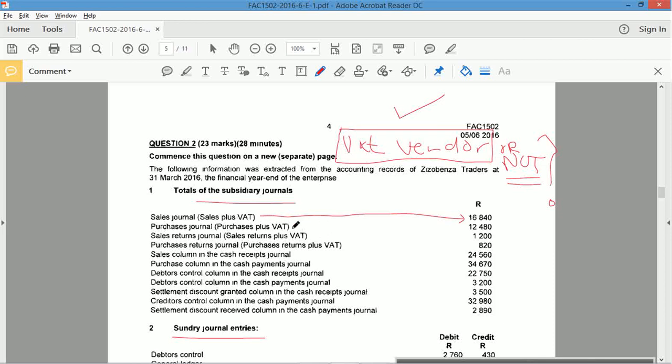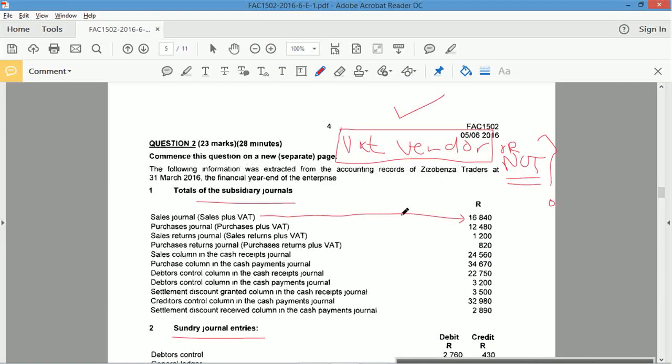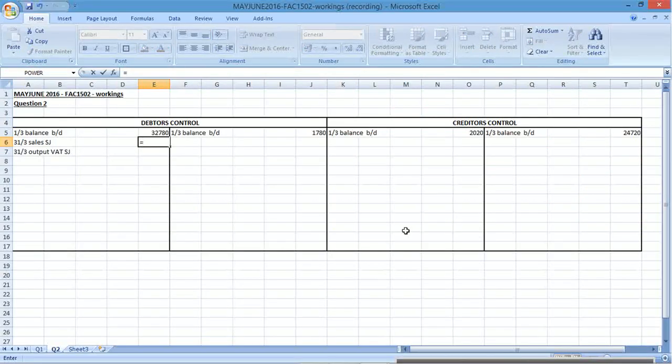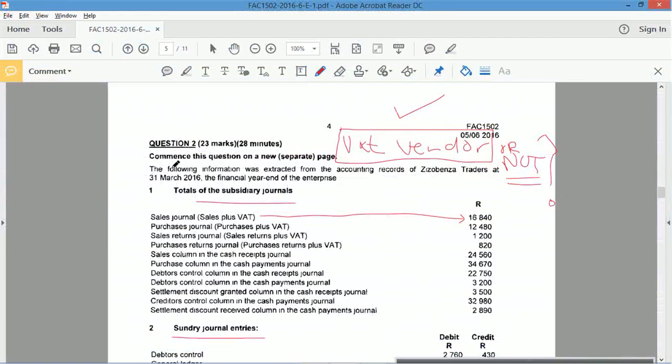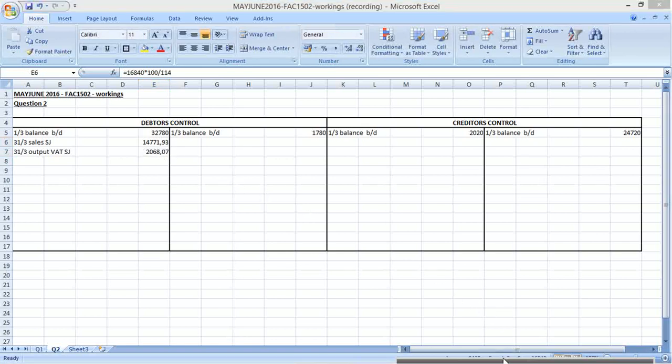Okay, I need to split this, input and output. If I'm selling, I'll have output VAT. Output VAT, sales journal. Right, what will I show? I'll show the VAT separate from the VAT exclusive, 16,840. So exclusive, 16,840 times 100 divided by 114 gives me that figure. Same figure, 16,840, times 14 over 114 gives me that figure. If I add those two amounts together, I get 16,840. Okay, so I've split it, I've shown it separately.